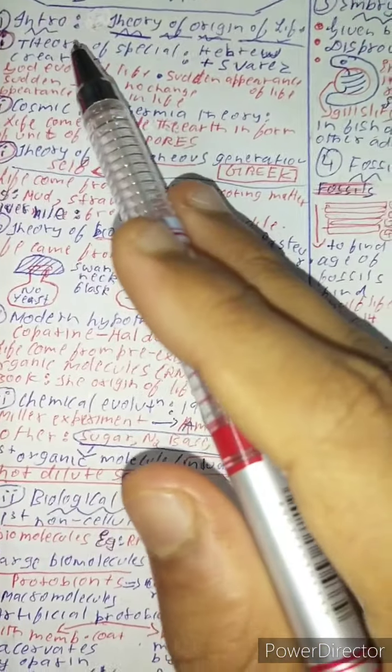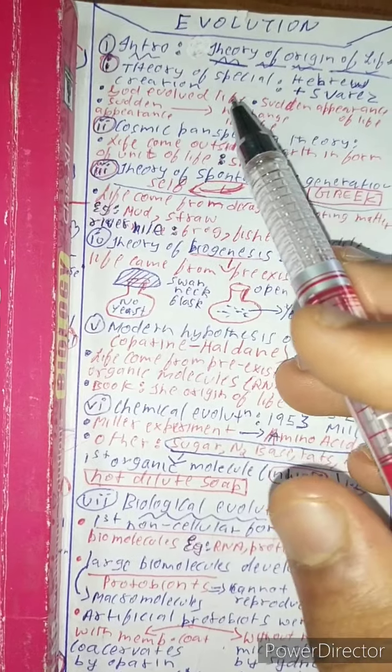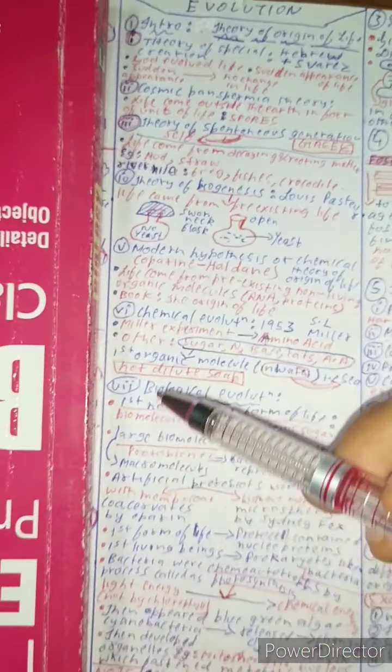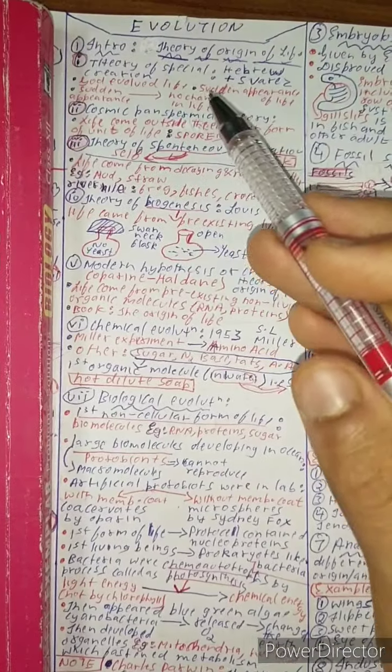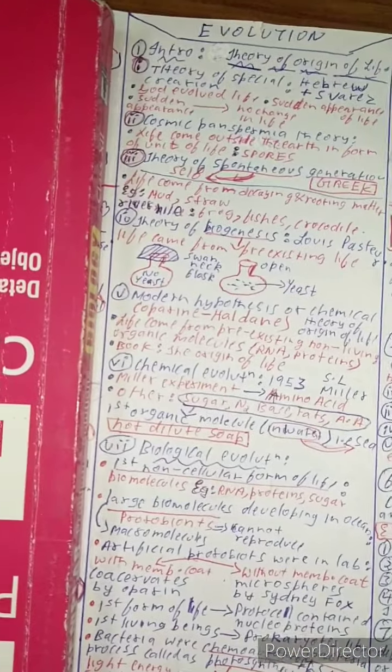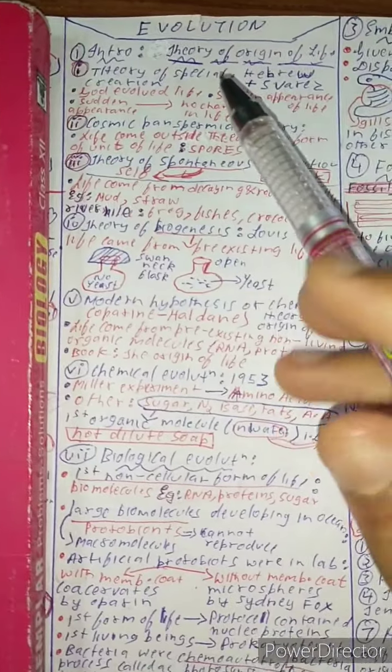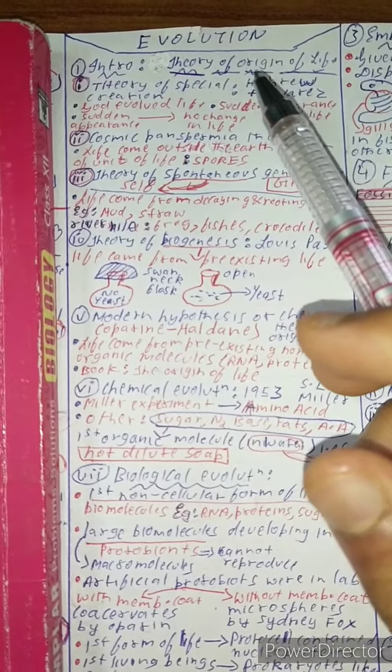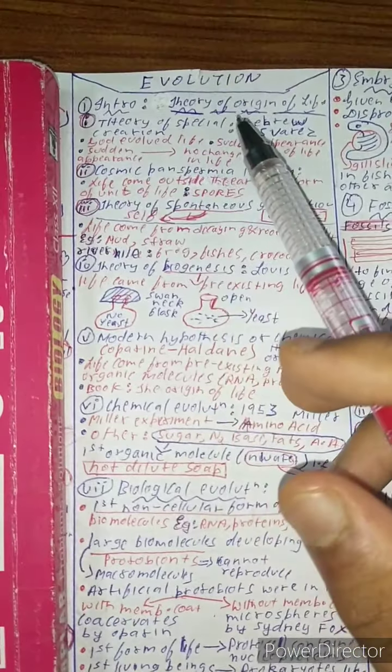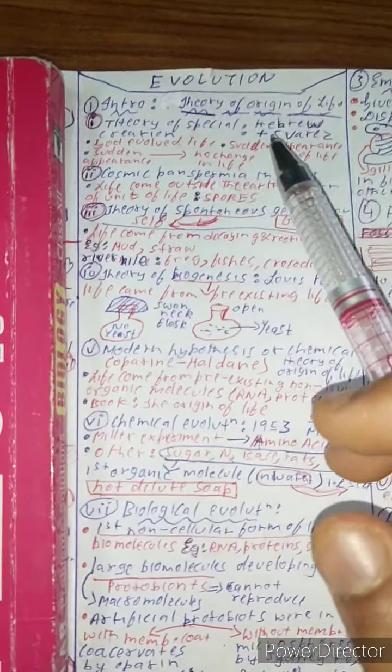First of all comes introduction, where there are four or seven theories which were proposed in order to support evolution. All the scientists had their own views. Let us see what all of them had to tell. First of all, the introduction of a theory. All of these are known as theory of origin of life.